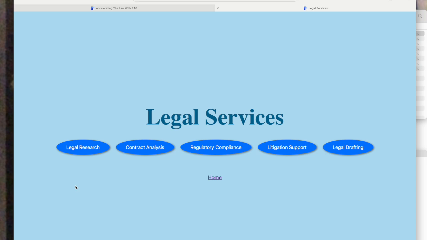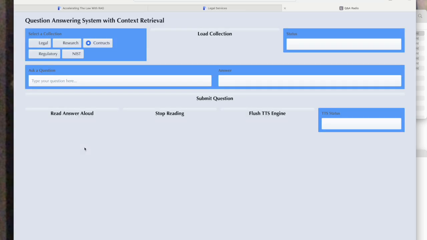5 areas of law that will benefit from retrieval augmented generation include legal research, contract analysis, regulatory compliance, litigation support, and legal drafting. In legal research, some of the challenges include sifting through massive databases of case law, and this is time-consuming and prone to human error. RAG systems can quickly retrieve relevant documents, summarizing key findings, and identify potential legal arguments.